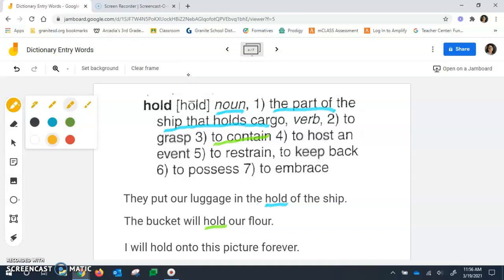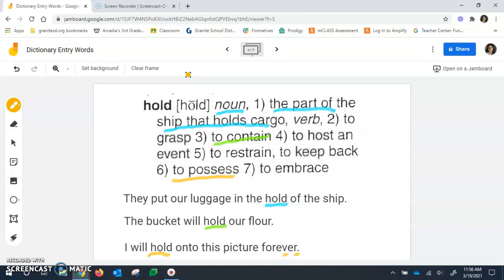Let's look at this last sentence here. It says, I will hold onto this picture forever. Okay, well, to grasp, that might make sense. You're going to grasp or hold the picture in your hand, but you probably wouldn't do that forever. So it doesn't quite make sense with our definition. To host an event, no, that doesn't have anything to do with the picture. To restrain or to keep back, no, I'm not holding something back from something else. Number six here is to possess. That makes sense. I will possess or hold on to this picture forever. That would be our definition.